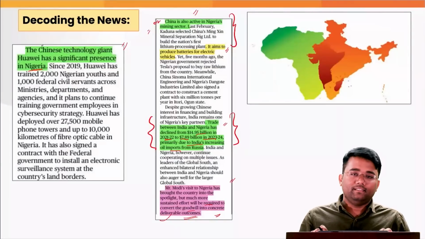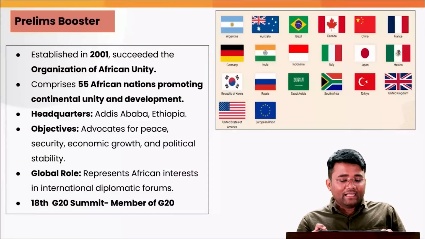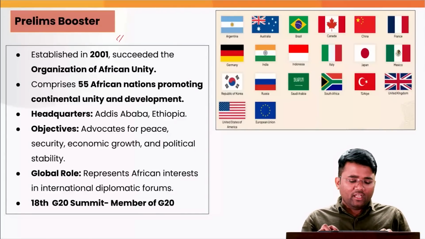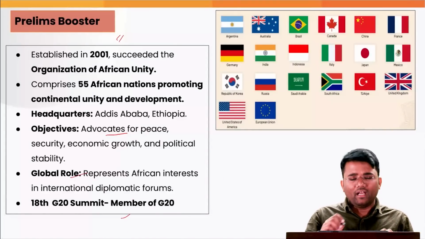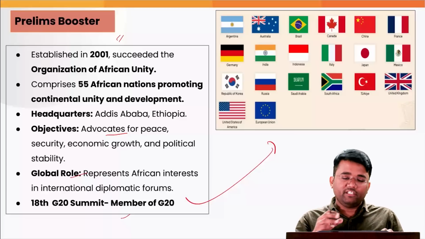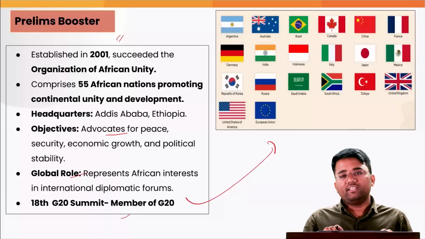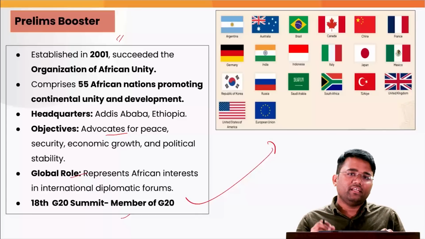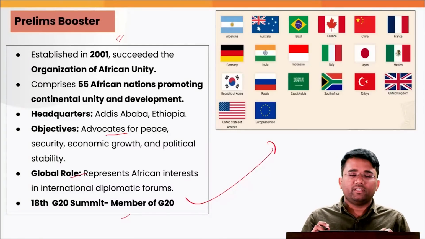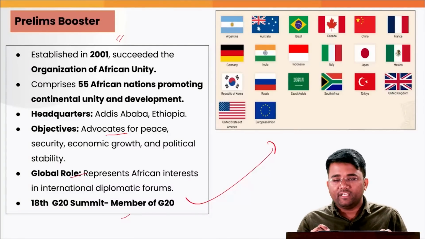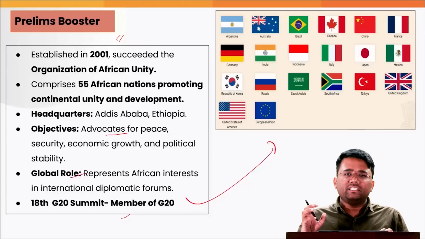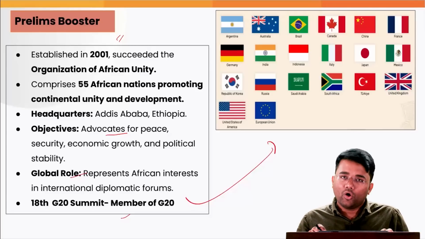And this is a basic detail about the African Union, its objectives, its global role and other things. And these are the member countries of the G20. Why have I incorporated this? Because in the last few years, probably in 2021, UPSC asked one question related to the members of the G20. So you should have a clear idea about the member countries of some major intergovernmental organizations.